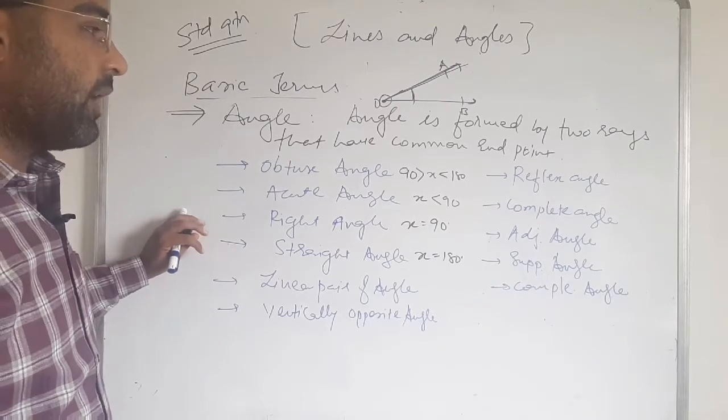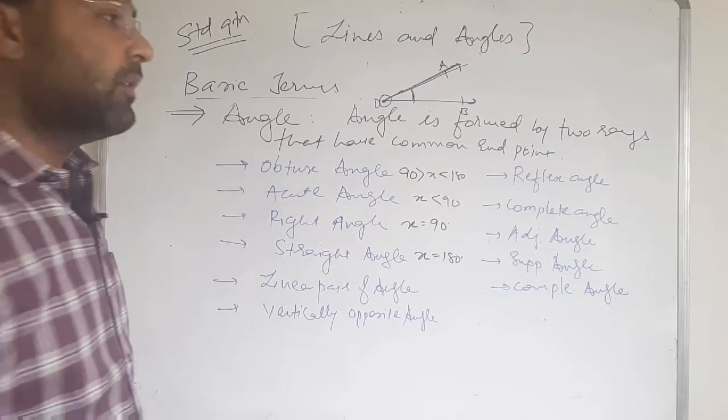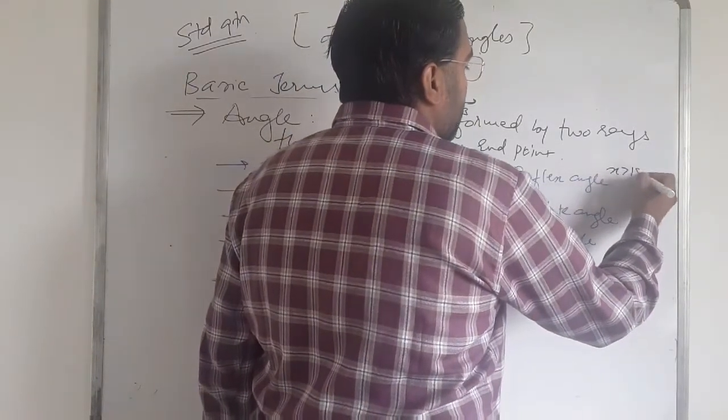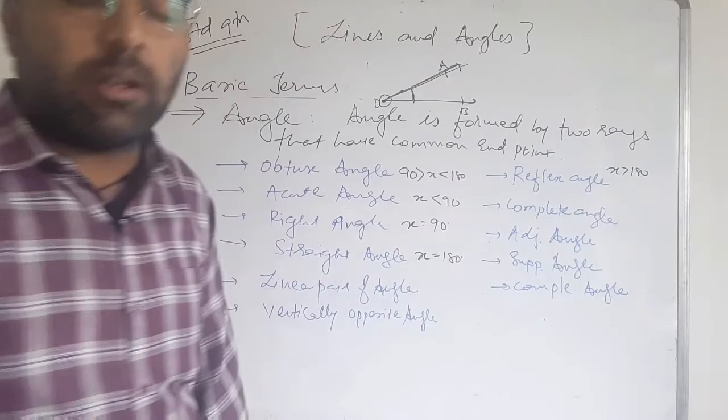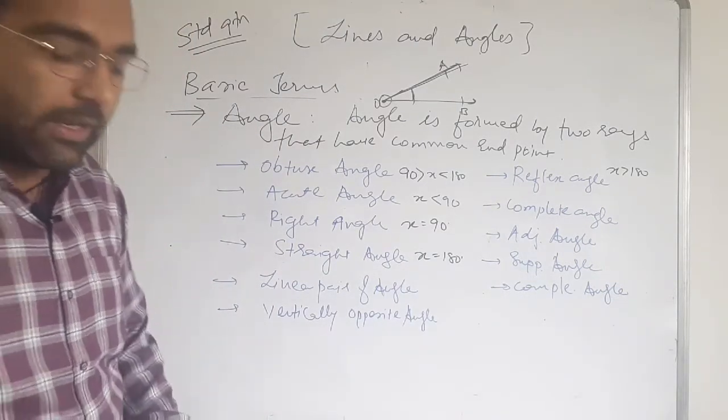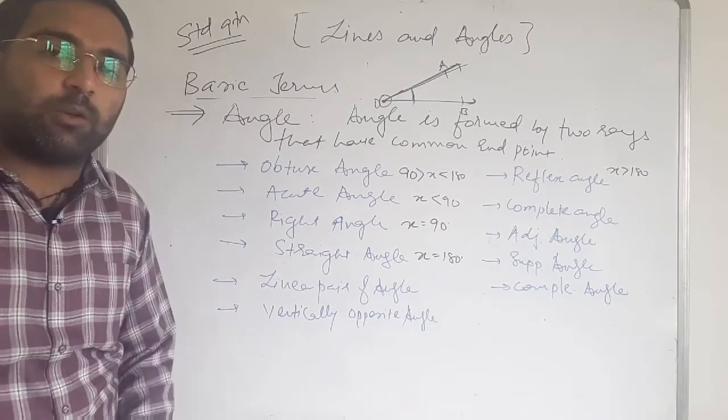After that, reflex angle, that is more than 180 degrees but less than 360 degrees. You can also write it as less than or equal to 360.